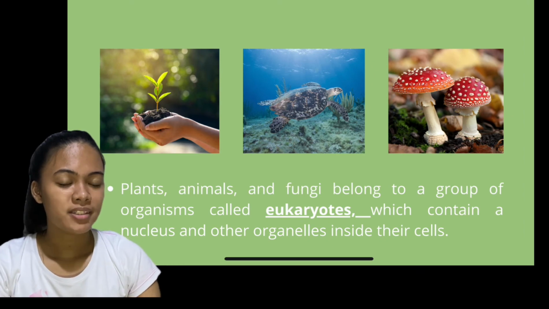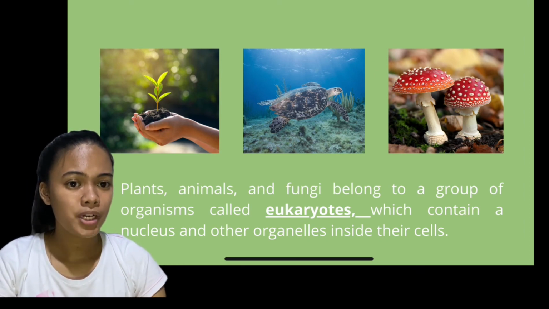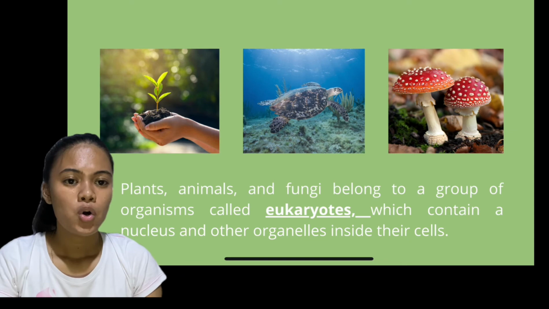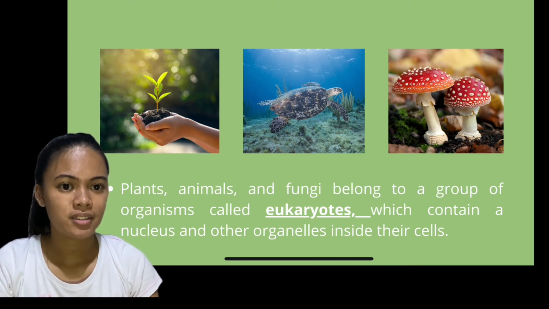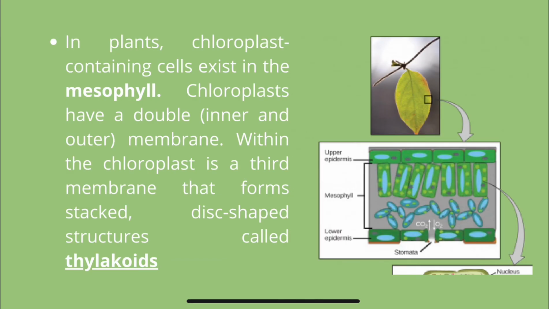Plants, animals, and fungi belong to a group of organisms called eukaryotes, which contain a nucleus and other organelles in their cells. In plants, chloroplast-containing cells exist in the mesophyll. Chloroplasts have a double inner and outer membrane. Within the chloroplast is a third membrane that forms stacked disc-shaped structures called thylakoids.